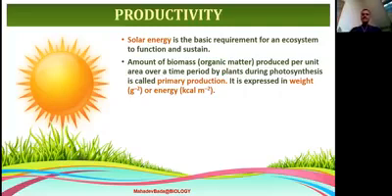During photosynthesis, food energy, organic matter and biomass are produced and kept in the plants for their physiological activities.